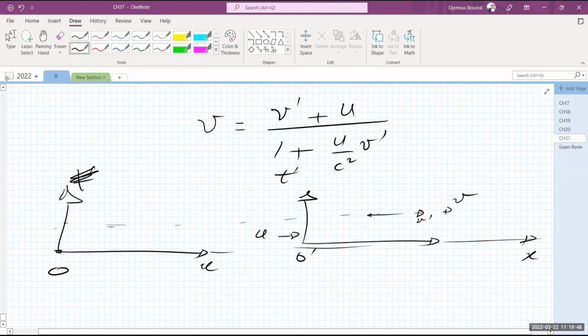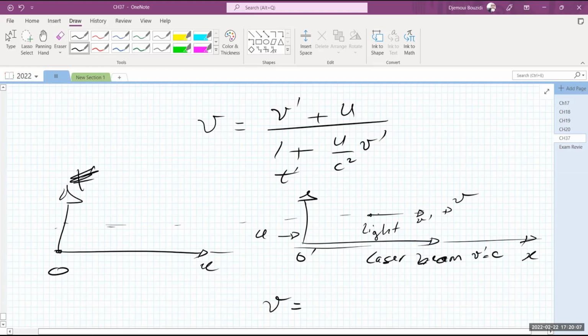Let's assume that this object is light, actually a laser beam. That's the experiment of Michelson and Morley. They have a laser beam moving with c. So in that case, v prime is equal to c.